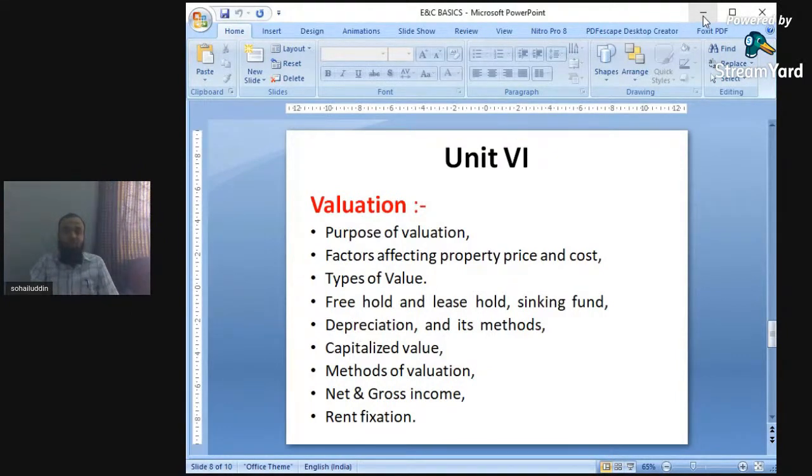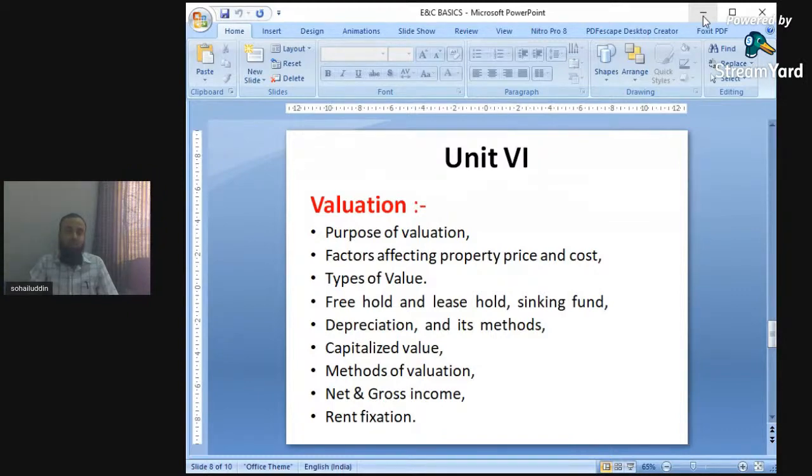Types of value: freehold and leasehold properties. There are a few properties which are given on lease, for 50 years, for 25 years, for 100 years. So we have to find out their valuations, for freehold property and leasehold property, the property which is given on lease. For those properties, we have to find out the value, the market value or market price of that property. In this unit number 6, that is the 4th point, we will study the freehold and leaseholds.